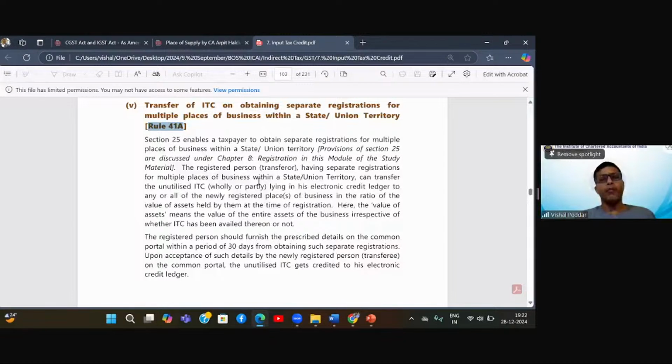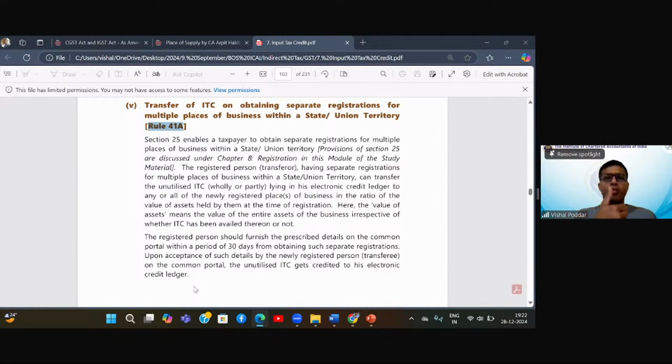Now, when I did this, that is after this amendment, when I split one registration of Maharashtra into four. So till now, I had only one number in Maharashtra with the other three places as additional.